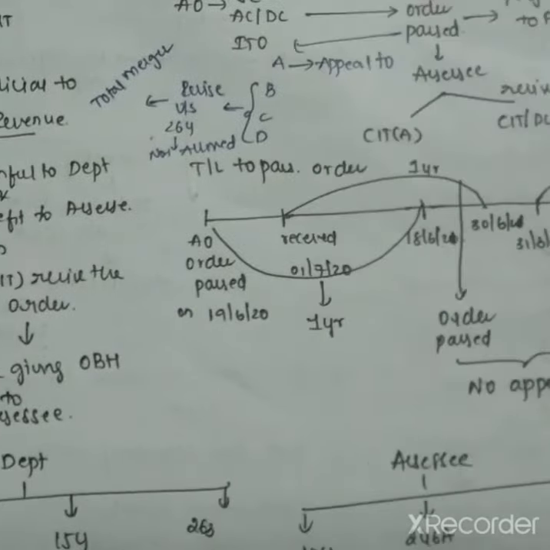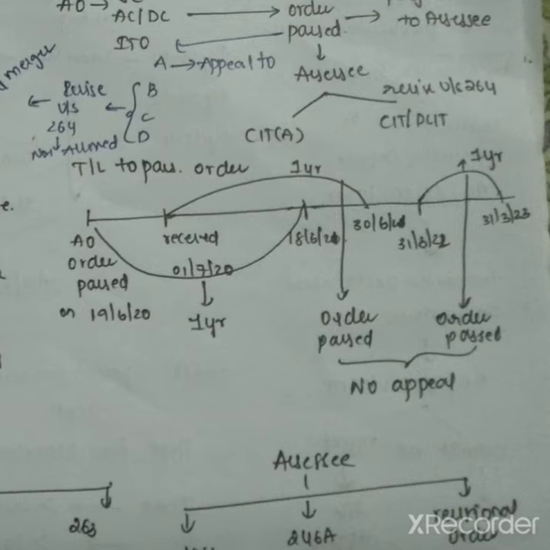And next, revision of other orders, that is section 264. Again the AO, Joint Commissioner, Assistant Commissioner, Deputy Commissioner, ITO, has done the assessment and the order is passed which is prejudicial to the SSC. The CIT or PCIT calls and examines the record. Based on that record, CIT or PCIT believes that the order passed is prejudicial to the SSC.